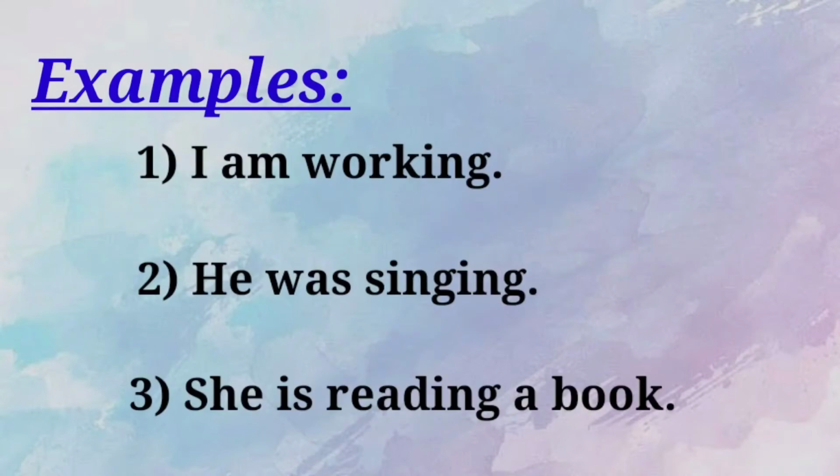Here are a few examples. Look at the first one. I am working. Now tell me which is a subject and which is a verb here. Yes, the subject here is I. And which is the main verb? Yes, the main verb here is working. And then which is the helping verb? Yes, the helping verb here is am. And then the main verb. Now look at the main verb, working.